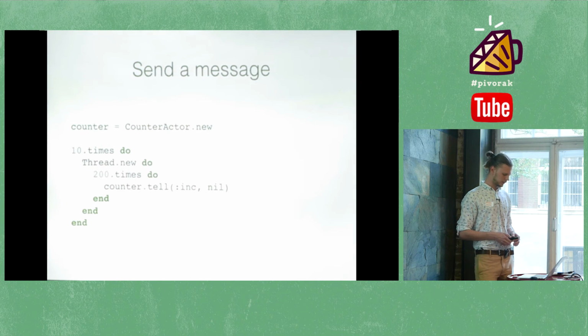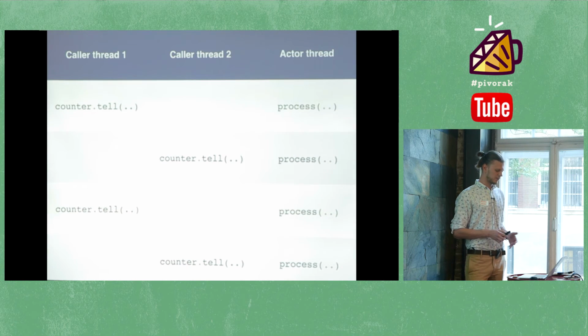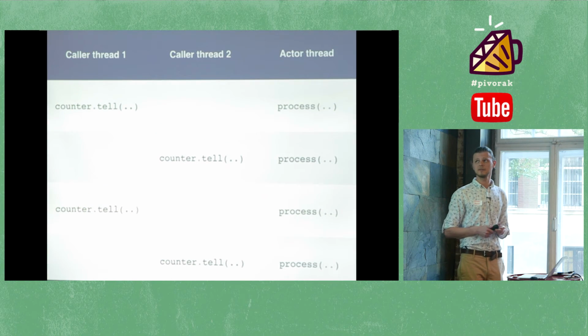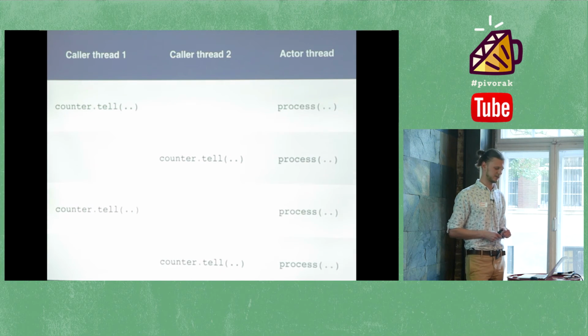So basically, what's happening here? Thread 1, the only job of thread 1 is to push message to a queue, the same as thread 2. They basically bring more messages to a blocking data structure, and that's all. It's doing nothing more. And actor thread is the one that processes them. Since queue as a structure is synchronized, it's full of mutexes inside, we are completely safe to run this code, and it will work in exactly the same way. All the call to a counter tell will be processed synchronously.